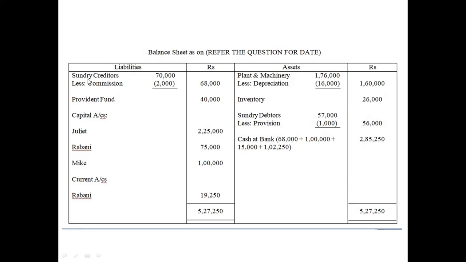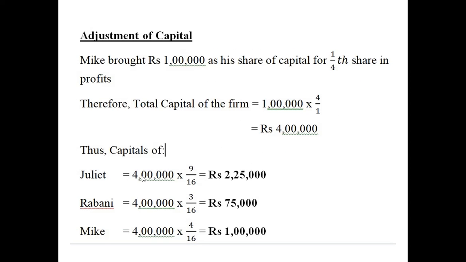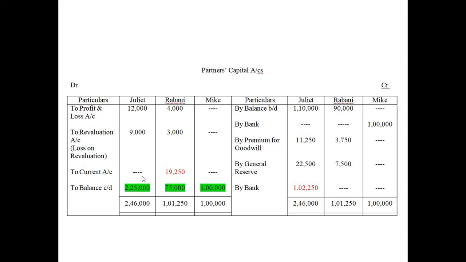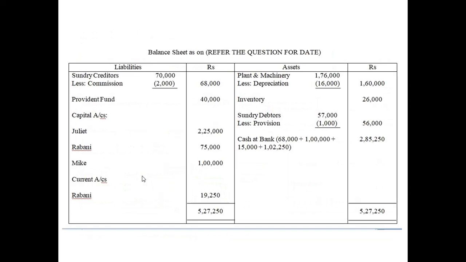So we write sundry creditors, provident fund. Remember, this provident fund is a compulsory liability, so we cannot share this. Provident fund can also increase or decrease sometimes, and if it does, the adjustment has to be passed through revaluation account. We write the capital accounts. After that we write current account also, because Rabani has a current account of 19,250 rupees. So this is your balance sheet.